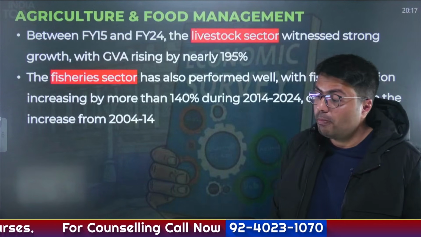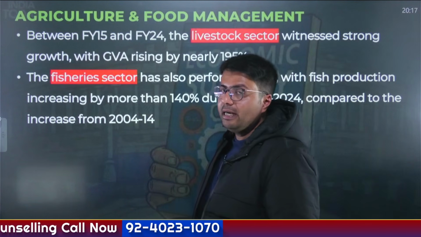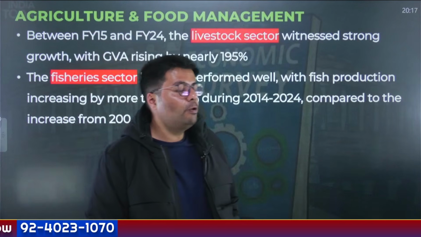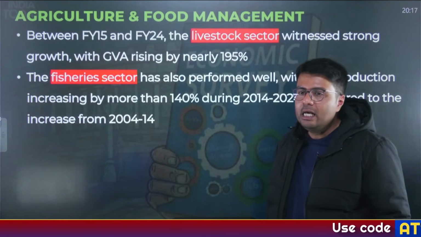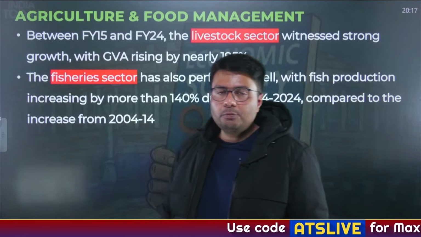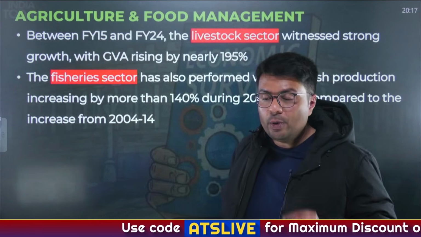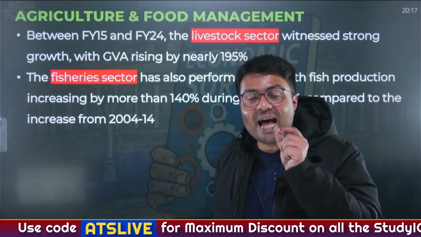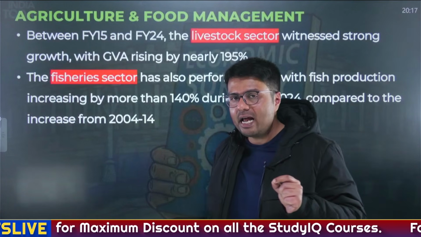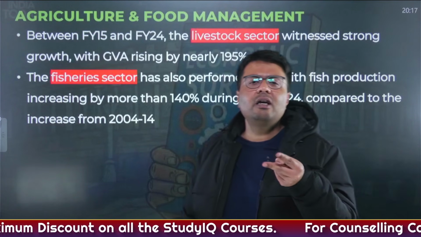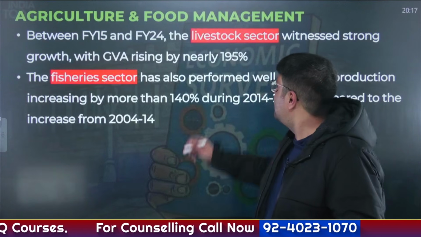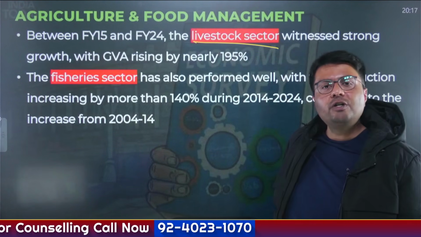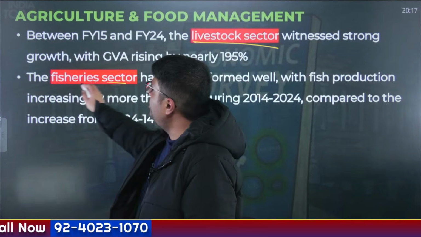Now let us talk about an often overlooked sector in the Indian economy which contributes highest to the employment generation. It is the agricultural sector, right? Now, in the past few years, there has been a trend or the focus of the government to increase the share of allied activities in agriculture. What are allied activities? Allied activities includes animal husbandry. Animal husbandry includes animals, that is livestock, and it includes fisheries, right?